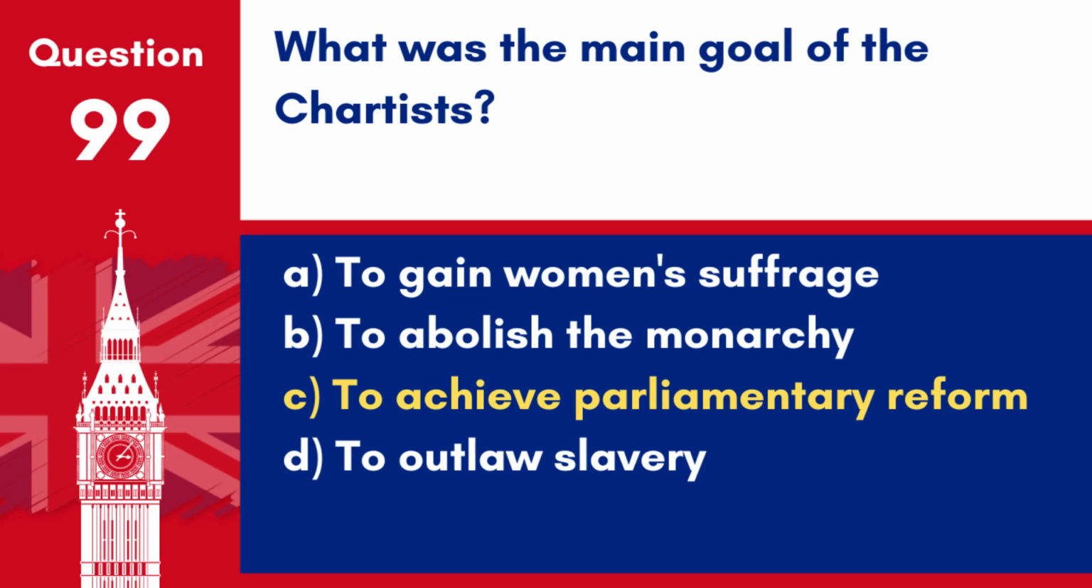Answer: C. To achieve parliamentary reform. The Chartists were a working-class movement in the 19th century that sought to gain political rights and influence for the common people, primarily through parliamentary reform.